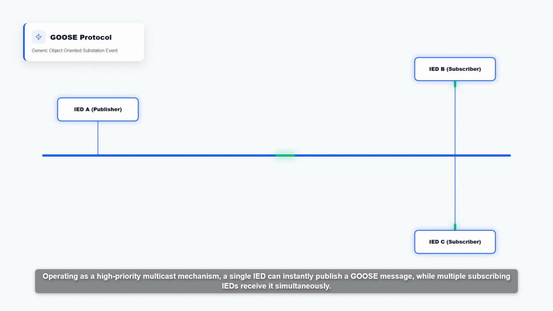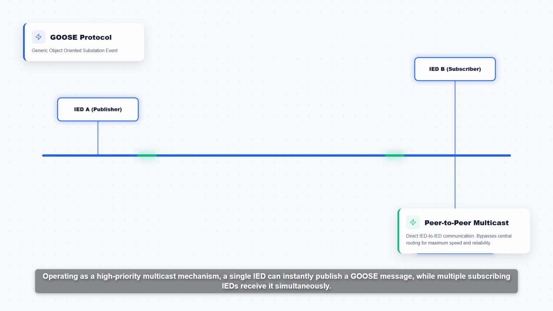Operating as a high priority multicast mechanism, a single IED can instantly publish a GOOSE message while multiple subscribing IEDs receive it simultaneously. This peer to peer digital communication bypasses central routing. It ensures that critical protection commands are delivered with under 4 milliseconds latency.